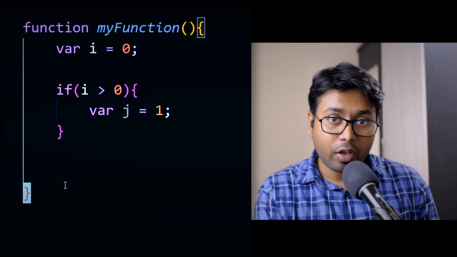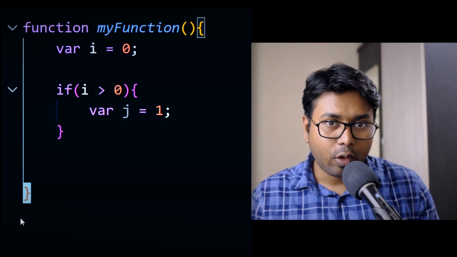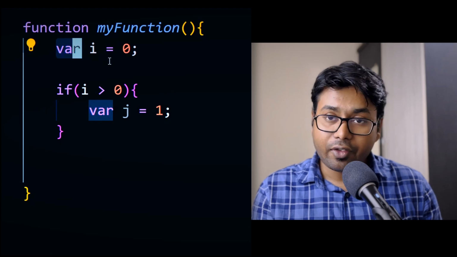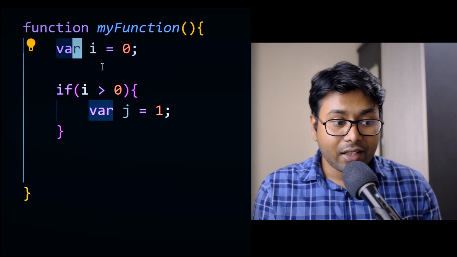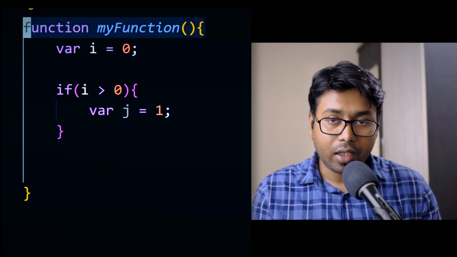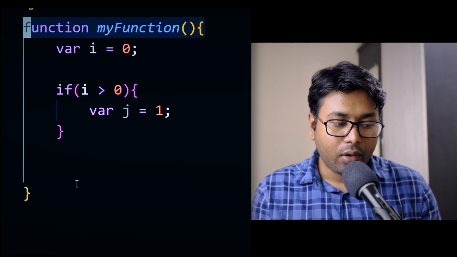Okay, so as I already told you, JavaScript has two types of scopes. One is the lexical scope, and if you use the var keyword to create a variable, then JavaScript uses the lexical scope. Lexical scope means whenever you create any function, like this is a function, that function creates one lexical scope.